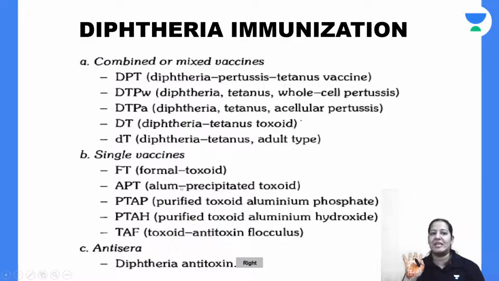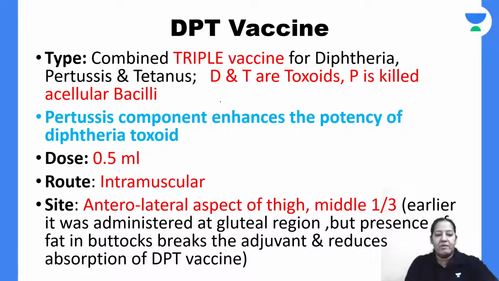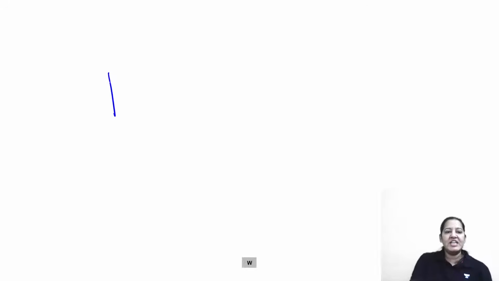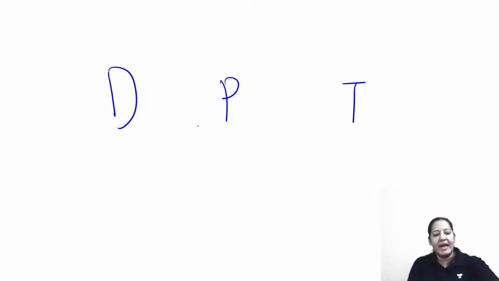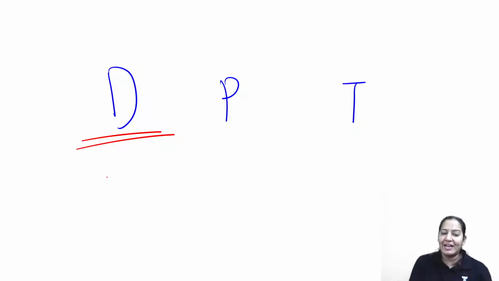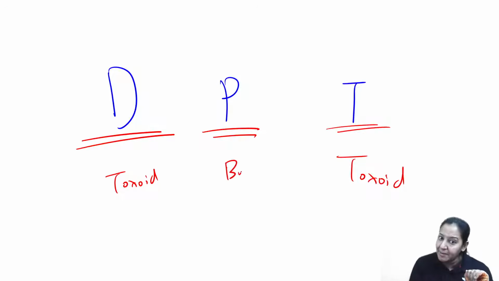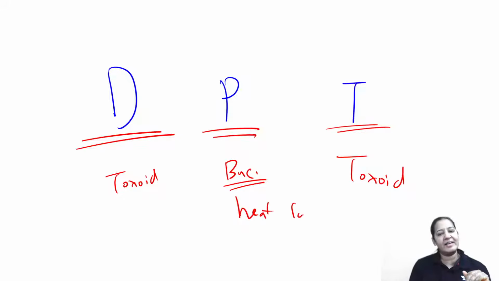The first dose is at the 6th week, right? DPT comes in various combinations. Usually it is a triple vaccine, in which there are 3 things: diphtheria, pertussis, and tetanus. In DPT, the D is actually toxoid, the inactivated toxin of the bacteria. Tetanus is also toxoid, the inactive toxin of the bacteria. But pertussis is not toxoid, it is real bacteria which are heat killed. It is the killed bacteria.